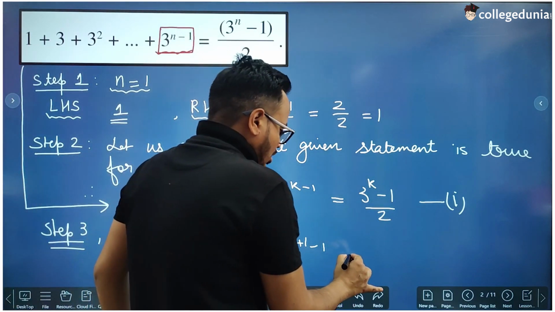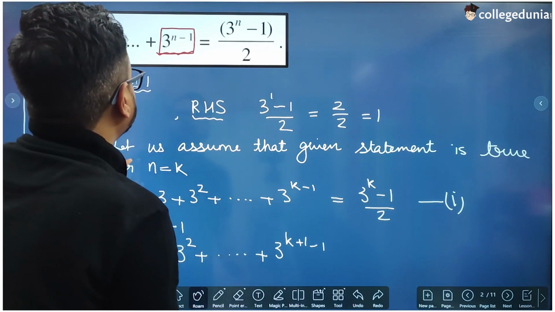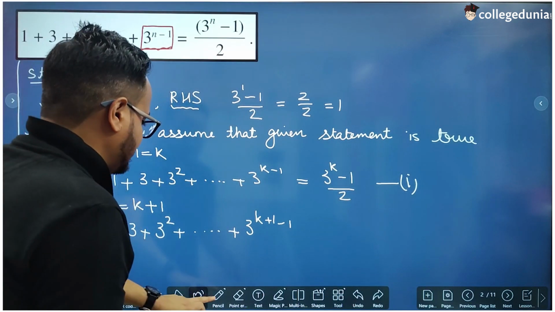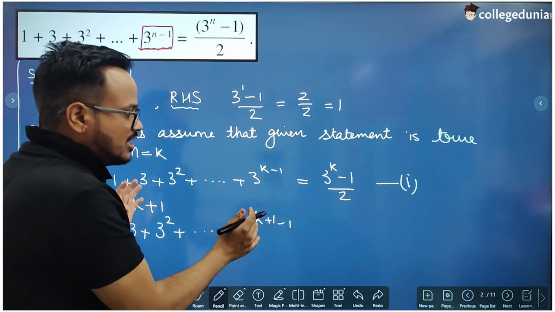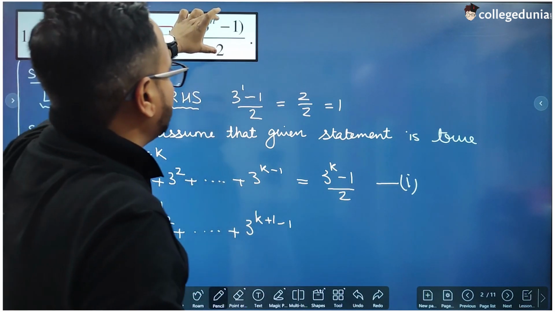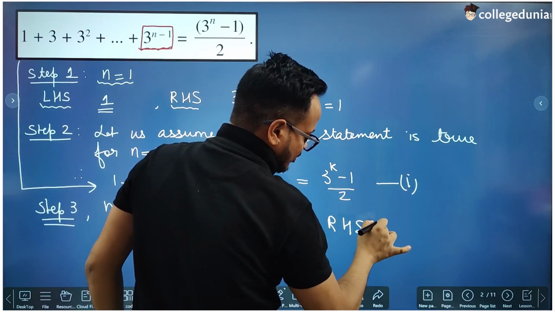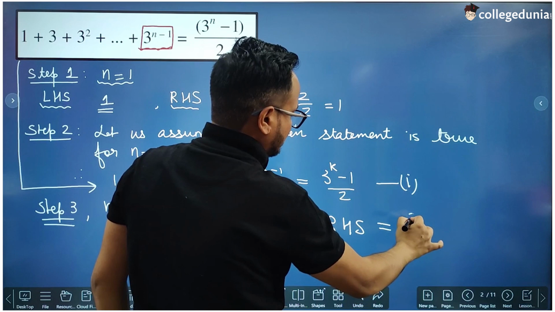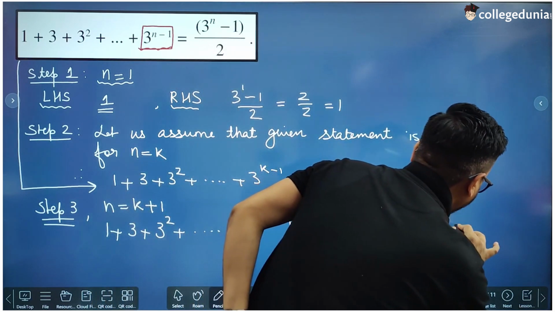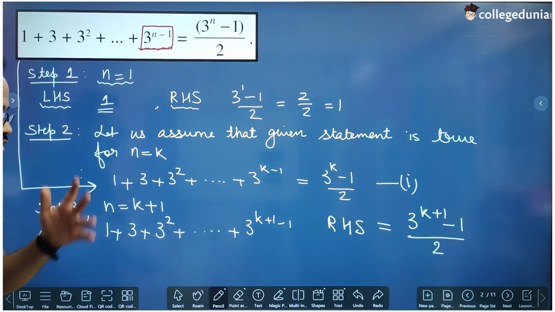But what will be the RHS of this statement? Okay, we'll come to that. So we have to prove, yes, let's write that first. We have to prove that this is equal to the RHS. What is RHS? When we put k plus 1 here, RHS is what? RHS is 3 raised to power k plus 1 minus 1 divided by 2. So we have to prove that this one is equal to that.